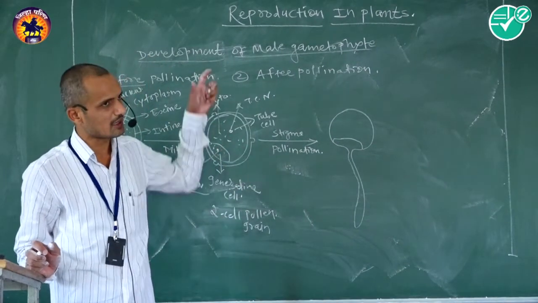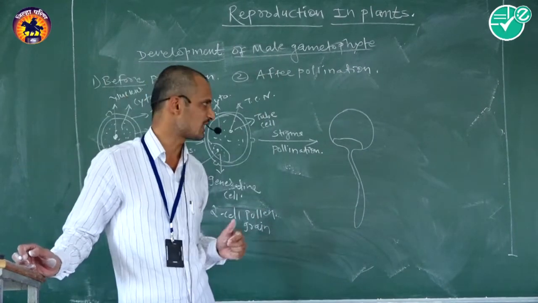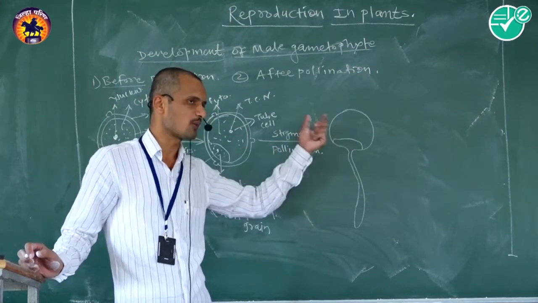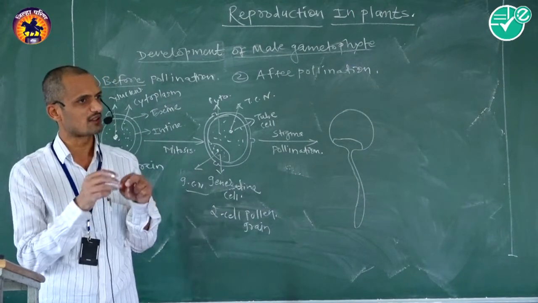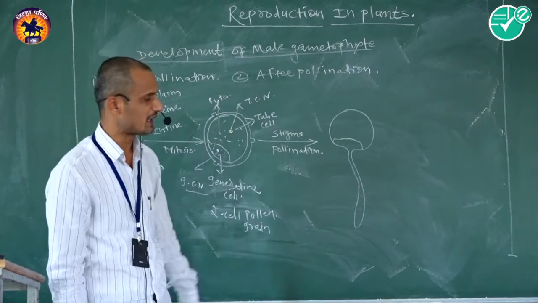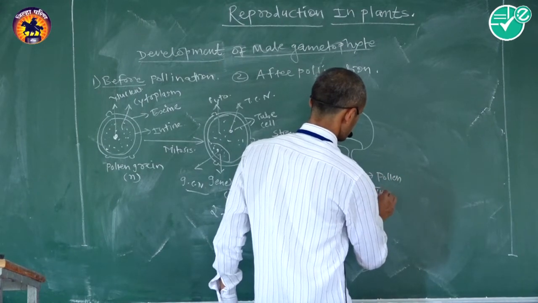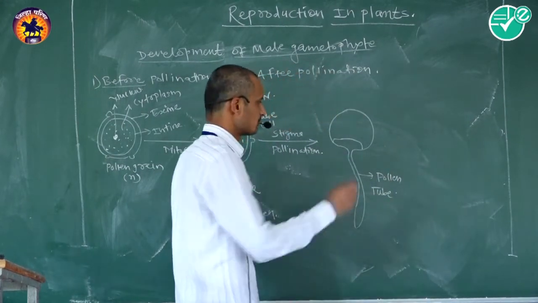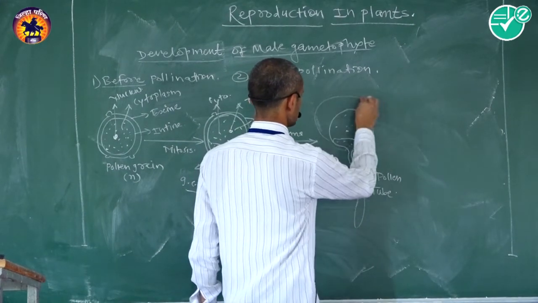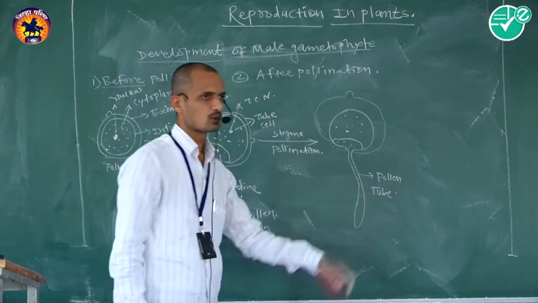If the pollen grain is deposited over the respective stigma during pollination, the stigma's secreted substance gets absorbed by the two cell pollen grain. That's why pollen turgidity gets maintained. The intine grows and comes out as a tubular outgrowth that is called the pollen tube. It is known as the pollen tube. Okay.